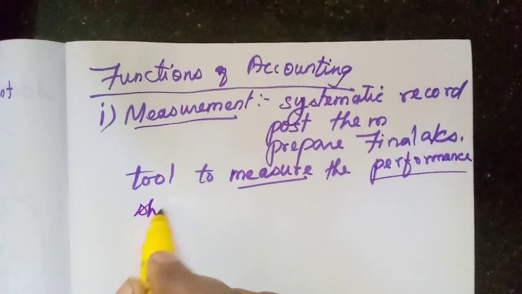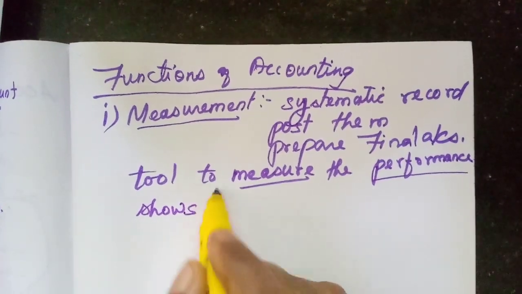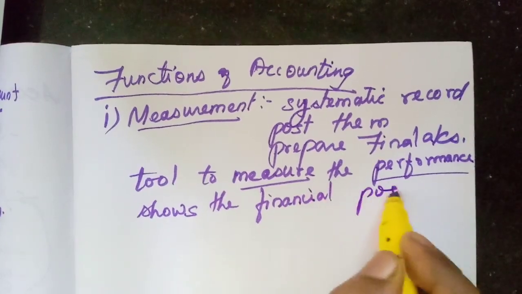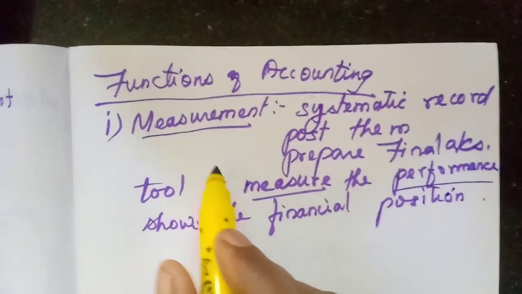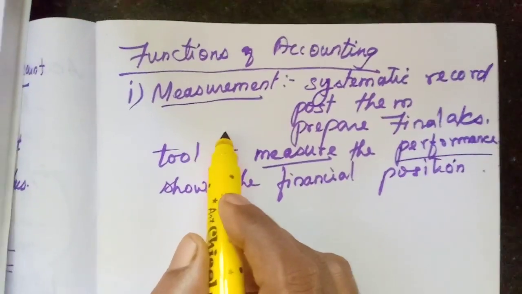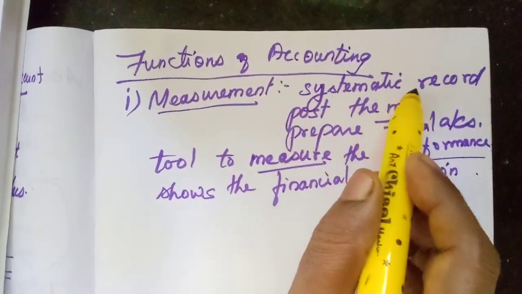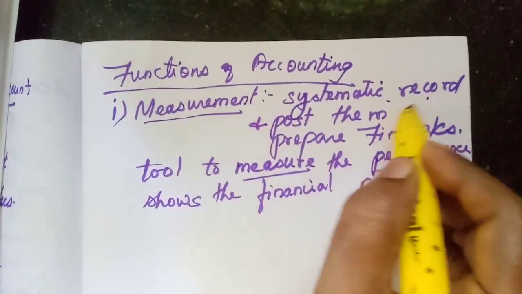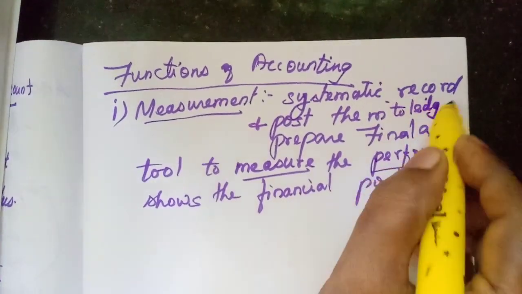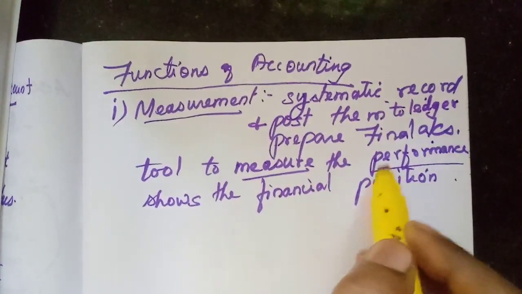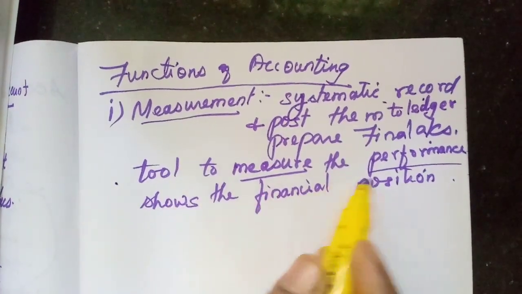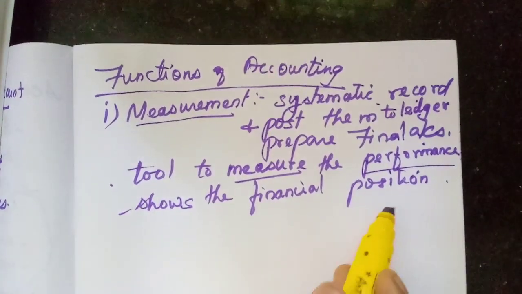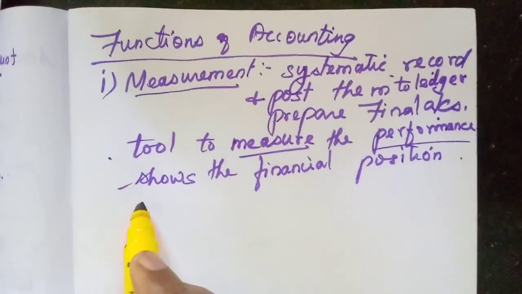And it also shows the financial position of the business. That is why it is called measurement. So, the main function of accounting is to keep a systematic record of transactions, post them to the ledger and finally prepare the final accounts. It acts as a tool to measure the performance of the business enterprise, and accounting shows the financial position of the business. So that will come under measurement.